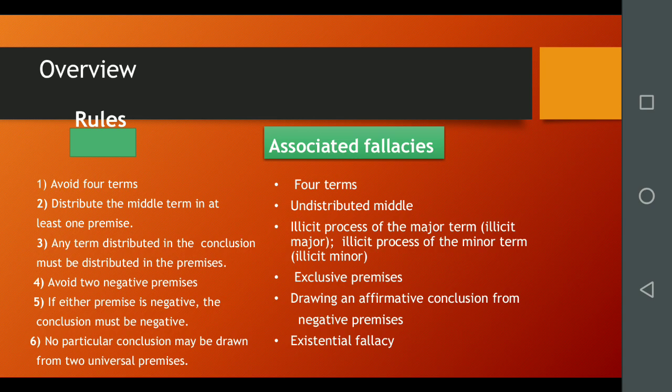Fifth rule, if either premise is negative, the conclusion must be negative. The fallacy is drawing an affirmative conclusion from a negative premise. And last rule, no particular conclusion may be drawn from 2 universal premises. The fallacy associated is the existential fallacy. So these are the 6 rules of syllogism, and there are some fallacies associated with each of these.